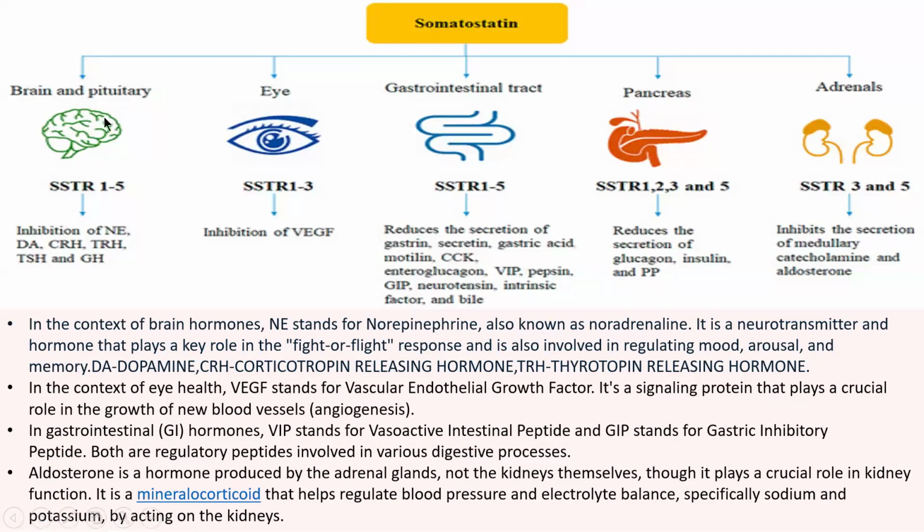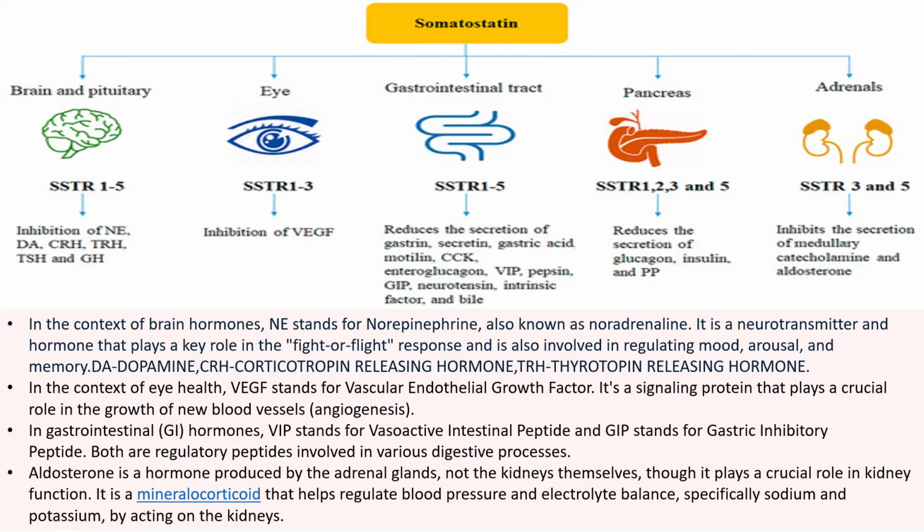Somatostatin's role is in the brain and pituitary, in the eye, in the gastrointestinal tract, in the pancreas, and in the adrenal glands. In the brain and pituitary, it inhibits NE, CRH, TRH, TSH. NE stands for norepinephrine, also known as noradrenaline. NE is a neurotransmitter which plays an important role in the fight or flight response when you are in stress, and is involved in regulating mood, arousal, and memory.